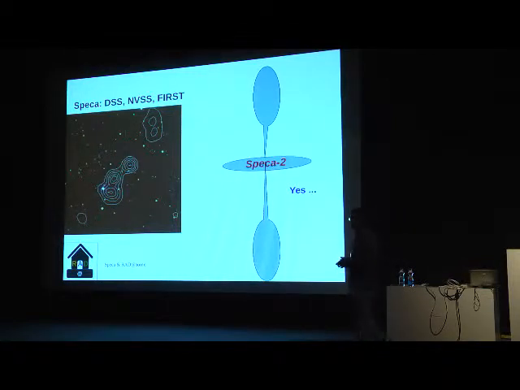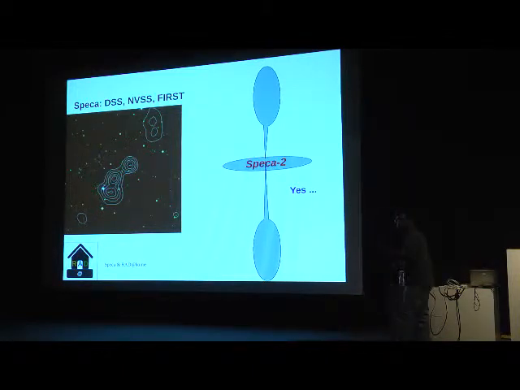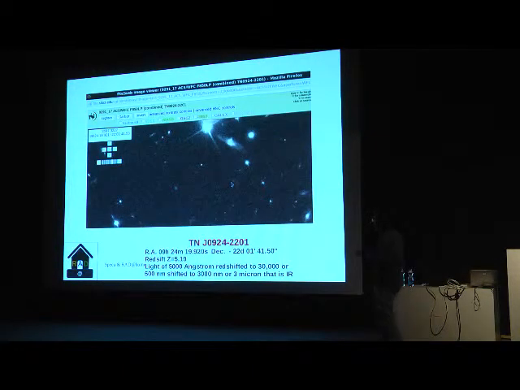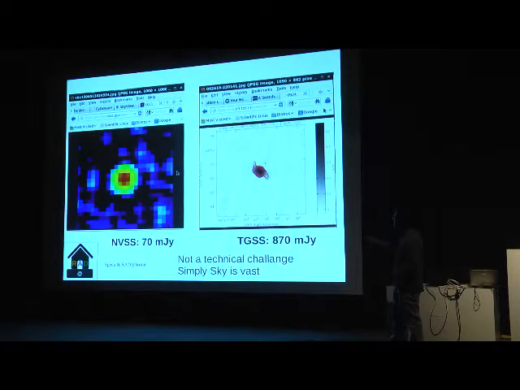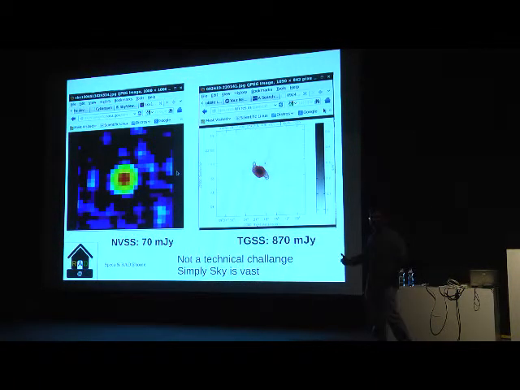Suppose while playing soccer in the playground, I have lost my golden ring, and I cannot find it by telescope or microscope. Let me say 100 school students find it. That is my goal now. That is citizen science. So this is the farthest radio galaxy. You can spot it in HST, that's free data. In NVSS, 70 millijansky, not close to noise certainly. In TGSS, 870 millijansky. Can you find a lot more high-z galaxies by using simple logic?